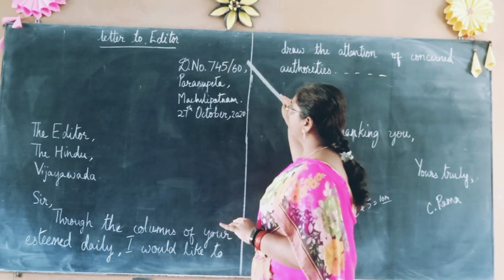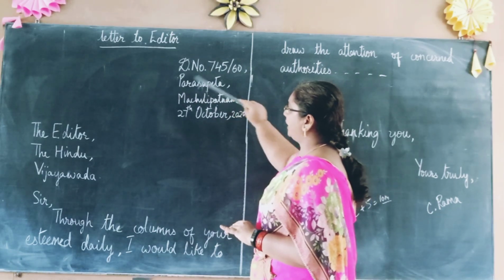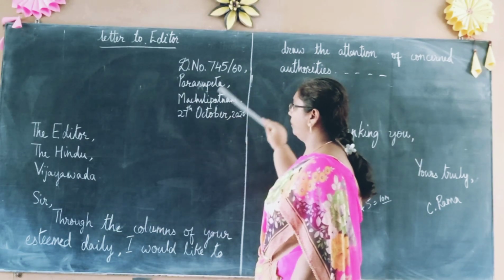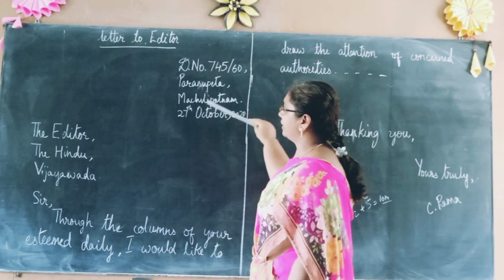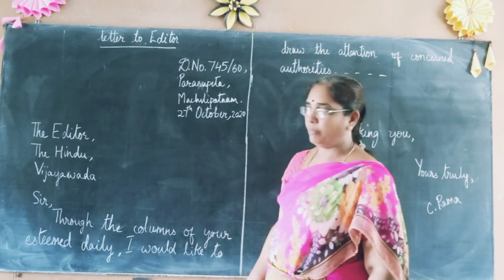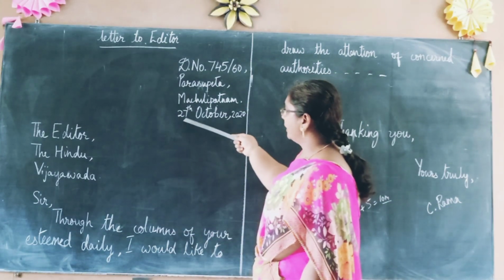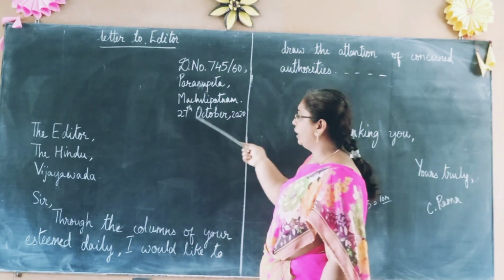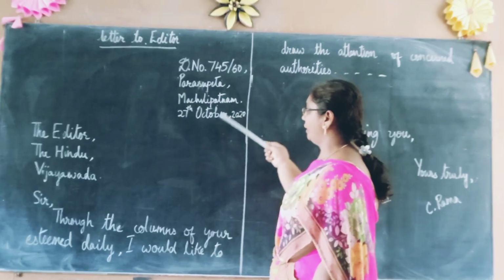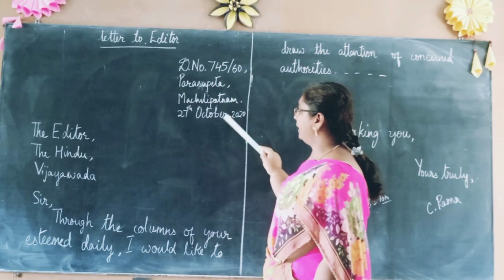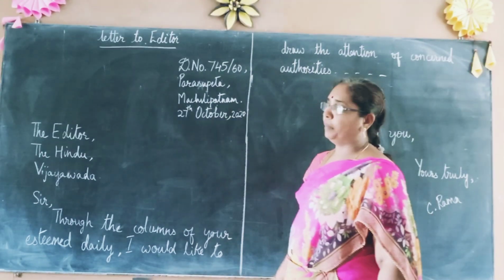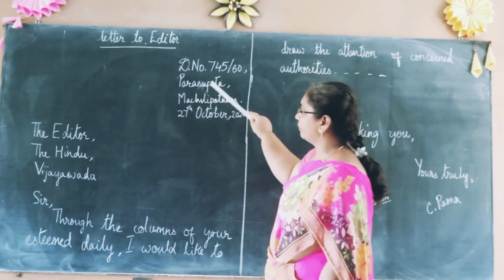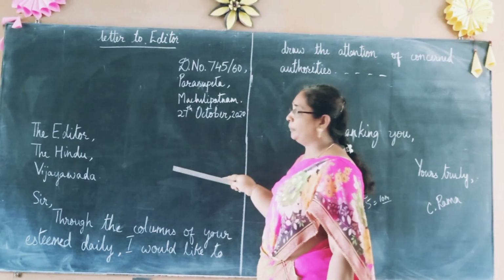Again, door number, comma, Parasapet, P should be capital letter, Parasapet, comma, Machilipatnam, full stop. Then for all these 3 together, you get half mark. Then the next one is the date. Date in the same way, 27th October 2020. So October, O capital letter, after October, put a comma. So for the address you get half mark, and half mark for the date.